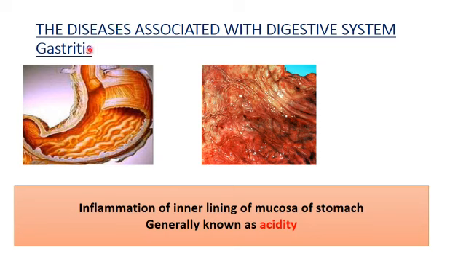First one, gastritis. So what is gastritis? It means inflammation of the inner lining of the mucosa. Look, you can see the picture, inflammation of the inner lining of the mucosa of the stomach. Generally we call it acidity in the stomach. It occurs in the stomach, right? Because we know the stomach contains gastric juice, and gastric juice contains hydrochloric acid. So if the stomach is continually empty of food, the hydrochloric acid acts on the wall of the stomach, and we call it acidity.